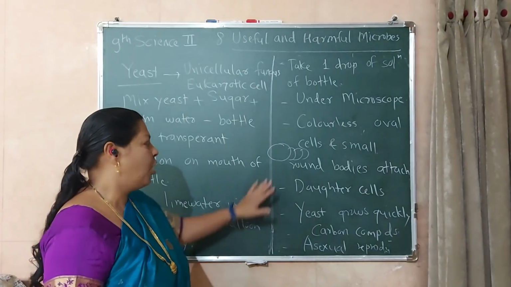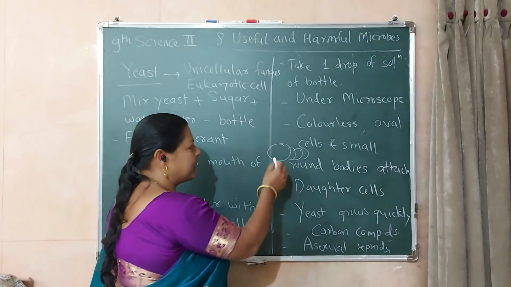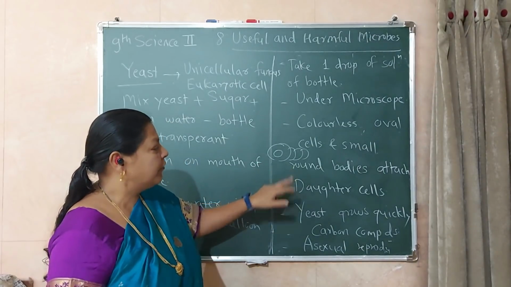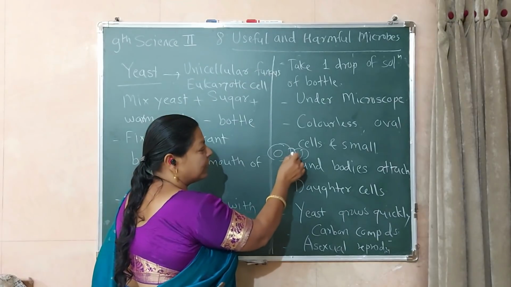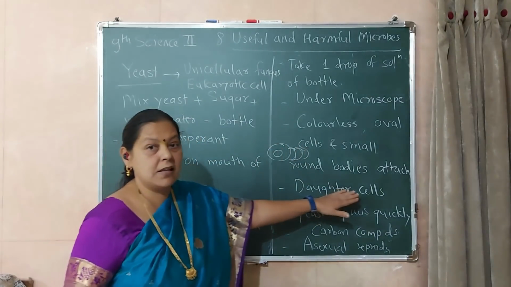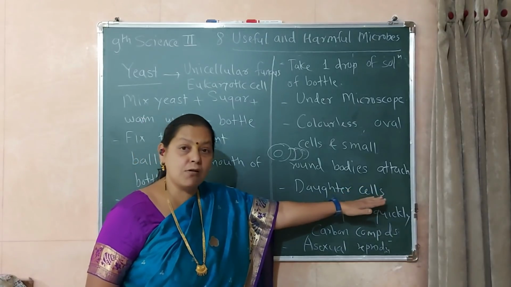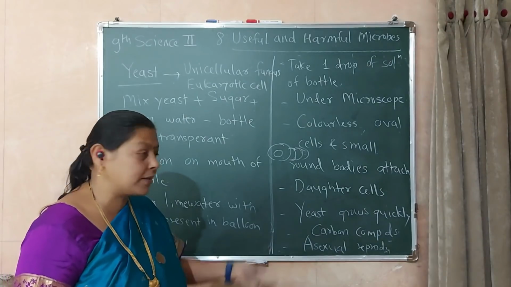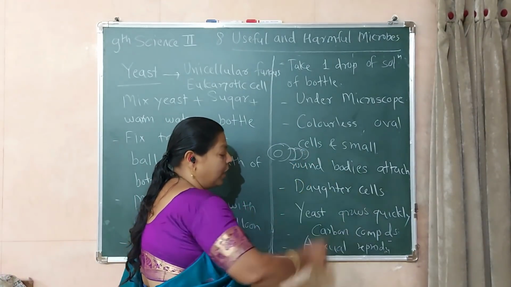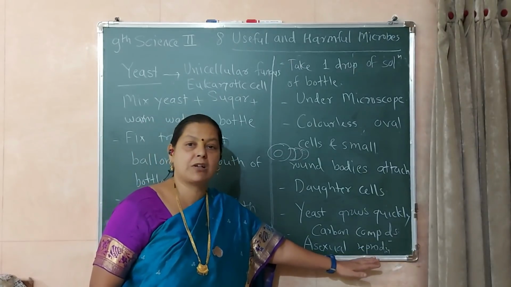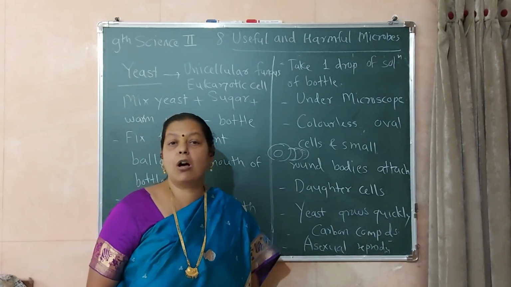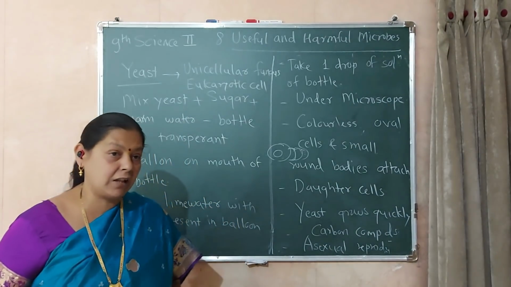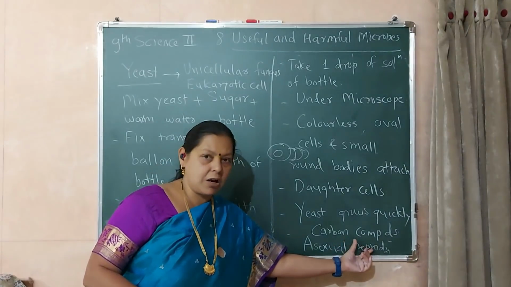So these are the observations. What does it indicate? It indicates that basically it is a unicellular yeast, to which round bodies are attached, which means these are daughter cells. These are daughter cells which form new cells. We call them daughter cells. In this reproduction, new cells are formed by the process of asexual reproduction. Asexual reproduction, we know, means no sexes, the male and female part does not come into it. So we call it asexual reproduction.